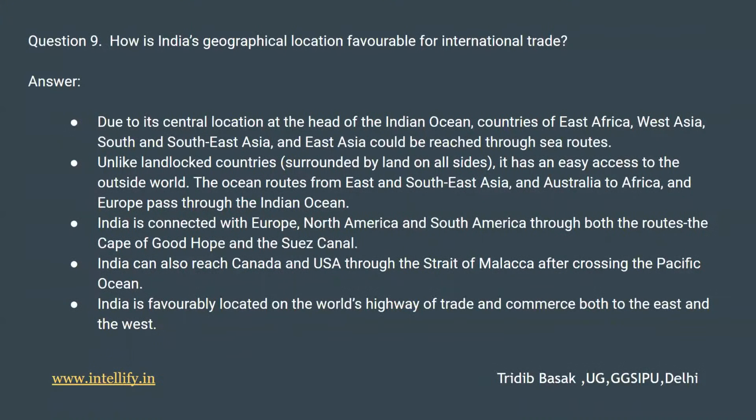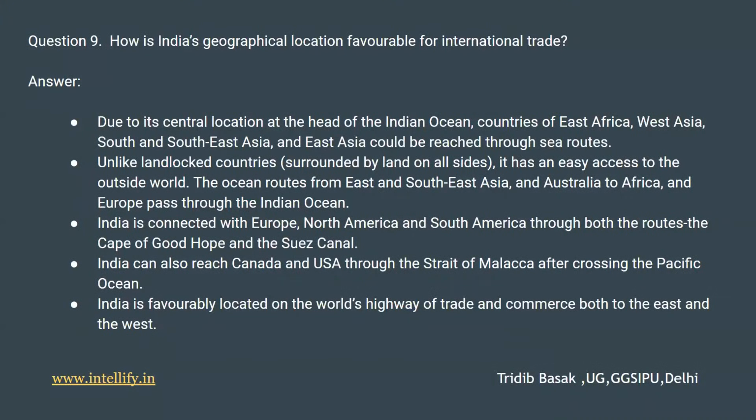due to the central location of India, at the head of the Indian Ocean, countries such as East Africa, West Asia, South and Southeast Asia are easy to reach via India through the sea routes. Next point is, unlike landlocked countries, that is countries which are surrounded only by land on all sides, it has easy access to the outside world. Hence, India, due to its V shape, has easy access from three directions, that is east, west, as well as the south, giving it a wider stretch to access the maritime industries and trade with different countries.